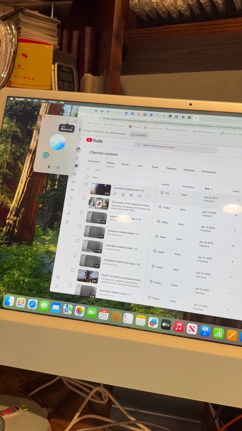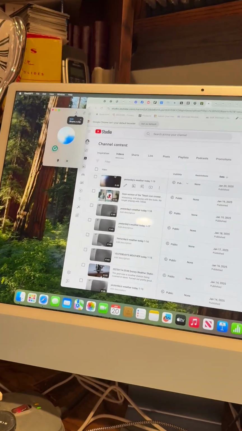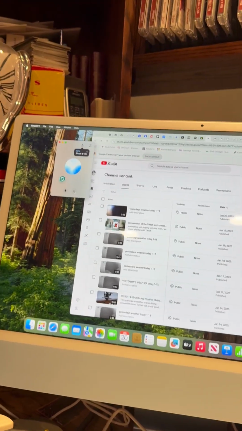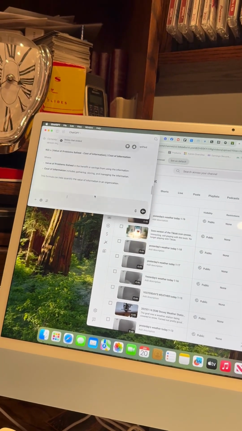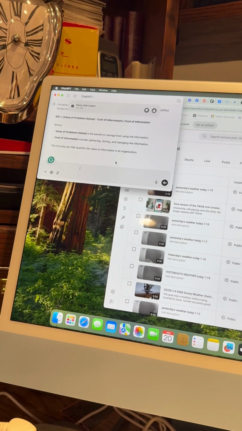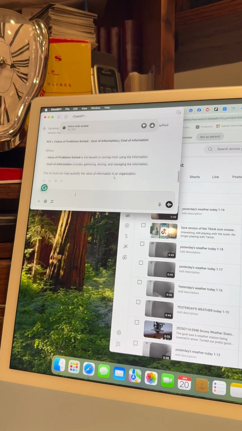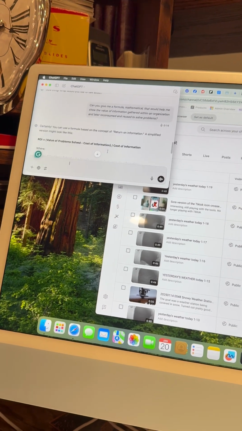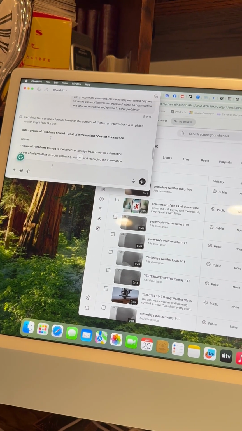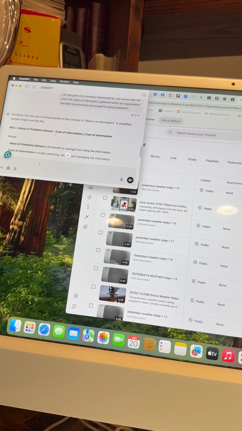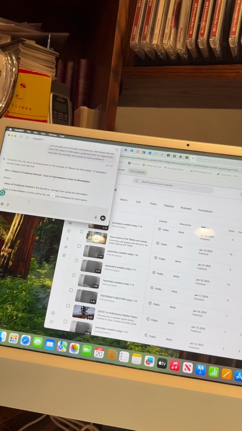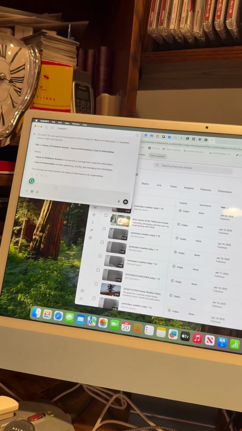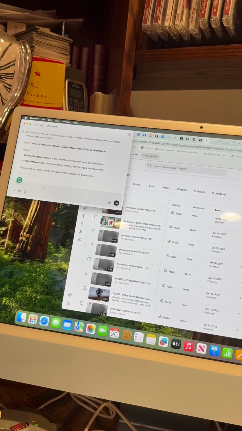Perfect. So as you can see, I'm going to turn the advanced voice off, and you literally just have to click the little X on the screen, and you go back to the standard ChatGPT. Then you'll notice there is the actual formula that I asked for right there: ROI equals value of the problem solved minus cost of the information, over cost of the information. So very useful, it drops it back into the chat so you can come back and look at it.